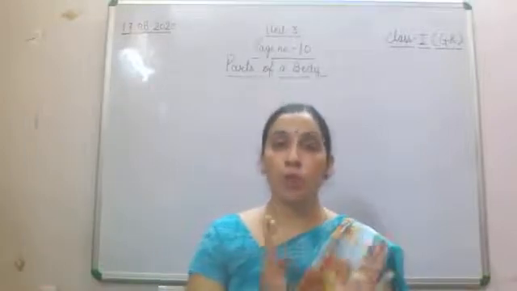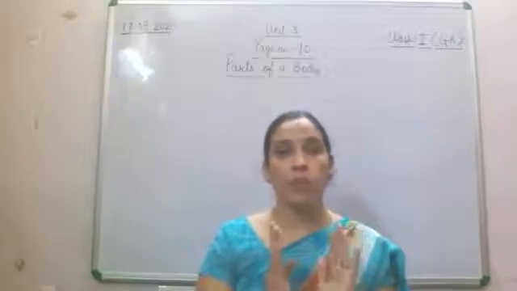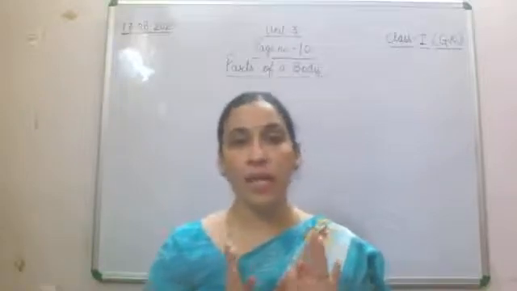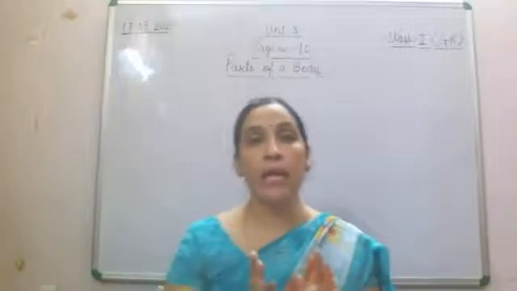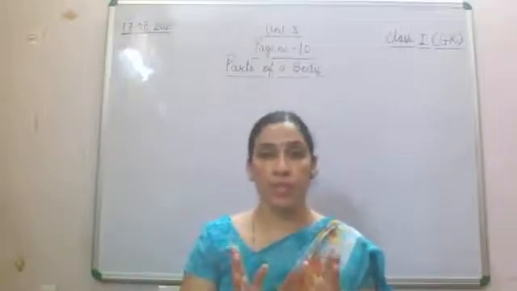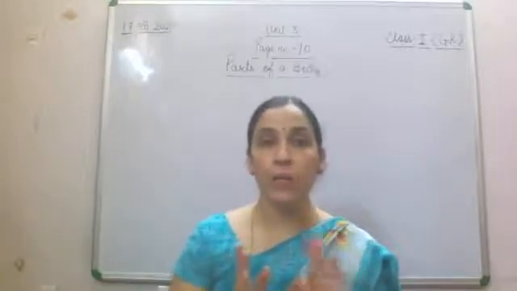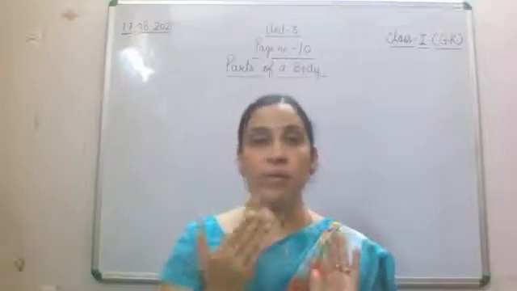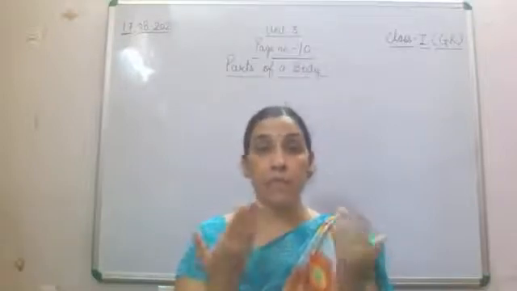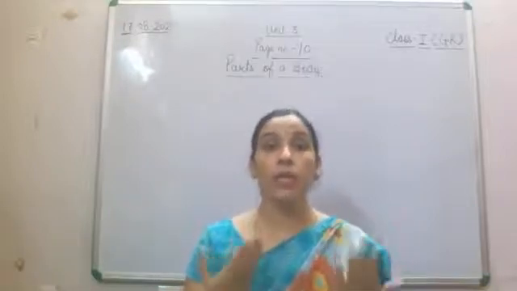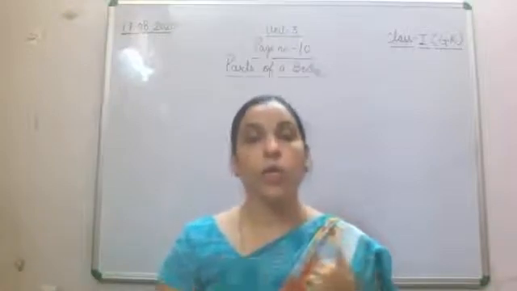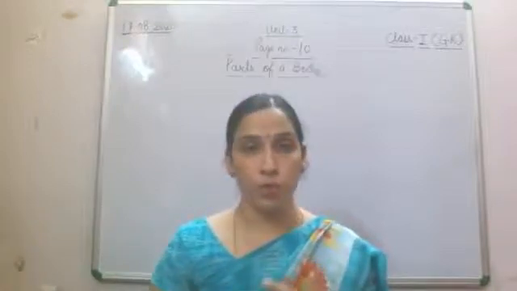For example, which organ helps you to breathe? Outside, with the nose you are breathing, but inside your body your lungs help you to breathe in. So these are the different parts of your body.